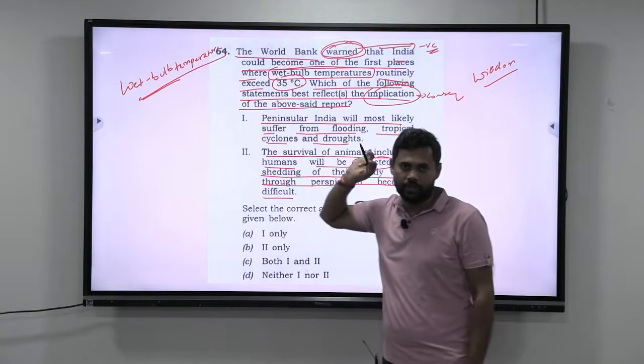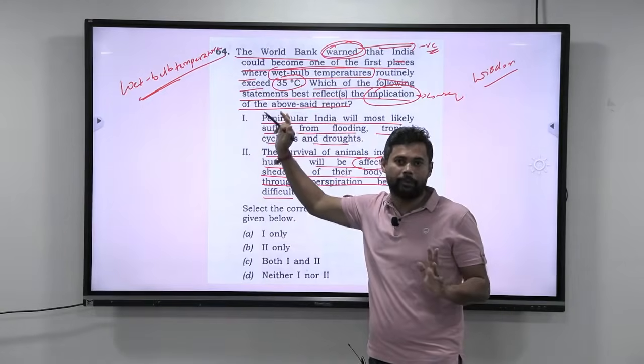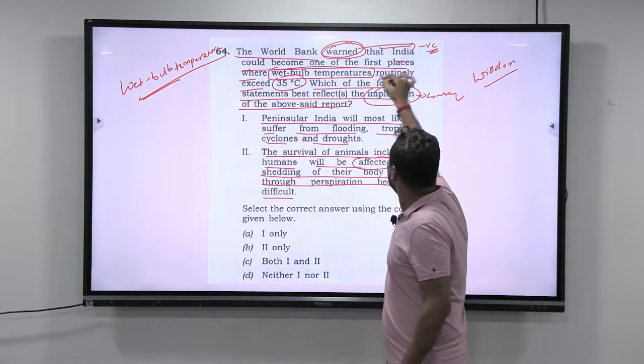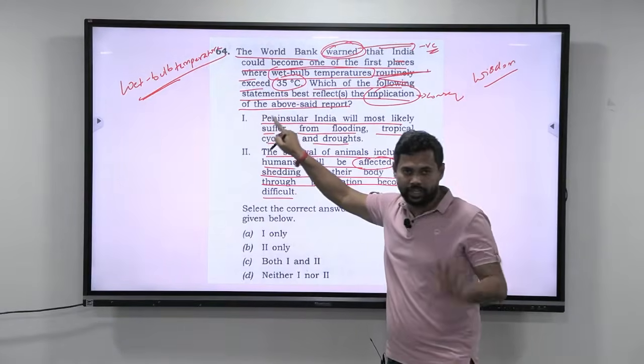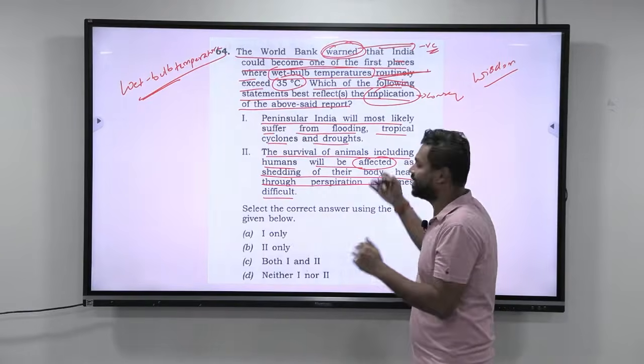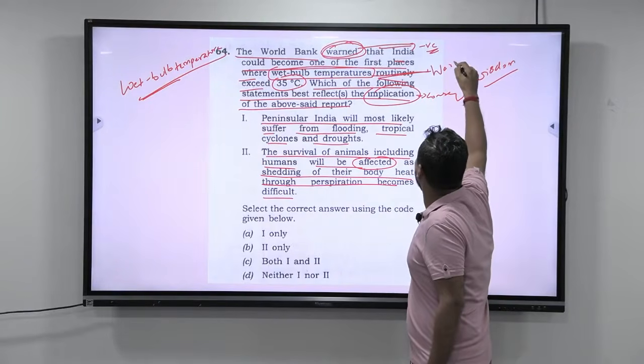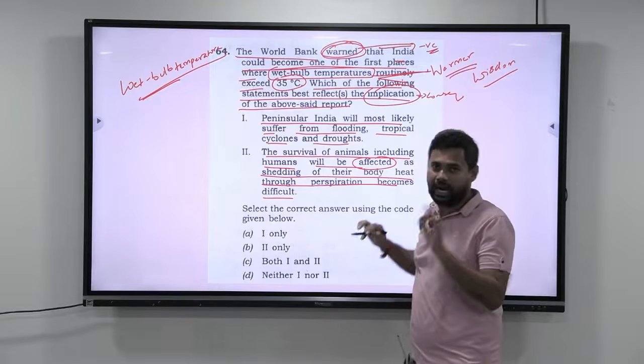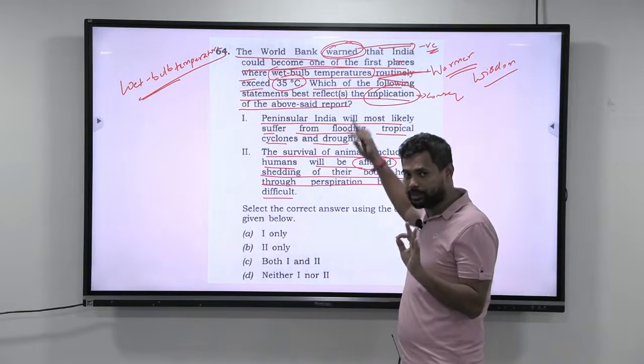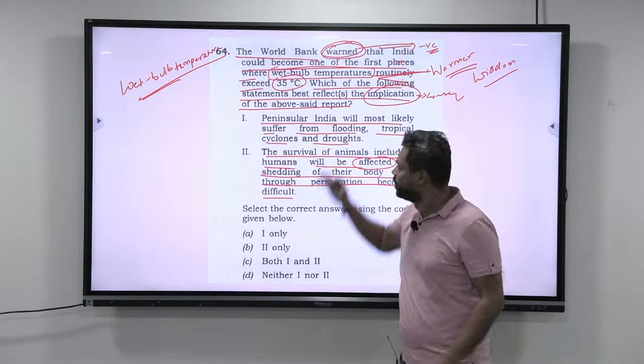35 degrees. Forget it if you don't know what is wet bulb temperature, it is okay. What you should know is wet bulb temperature routinely exceeding 35 degrees means at the outset you can understand that India is getting warmer and warmer. This is something that you can understand. With that, India is becoming warmer and warmer. If you understand that much, come to this.